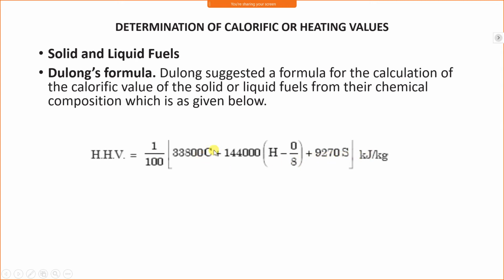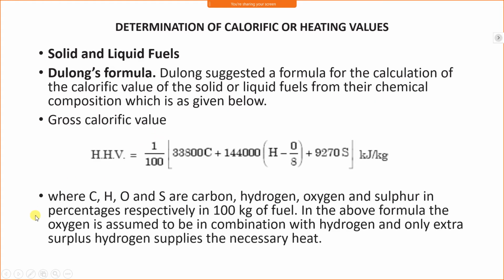Here, C is the mass of carbon, H is the mass of hydrogen, O is the mass of oxygen, and S is the mass of sulfur. This is the gross calorific value, or higher calorific value, where C, H, O and S are the carbon, hydrogen, oxygen and sulfur in percentage respectively in 100 kg of fuel. In the above formula, the oxygen is assumed to be in combination with hydrogen, and only the extra hydrogen supplies the necessary heat.